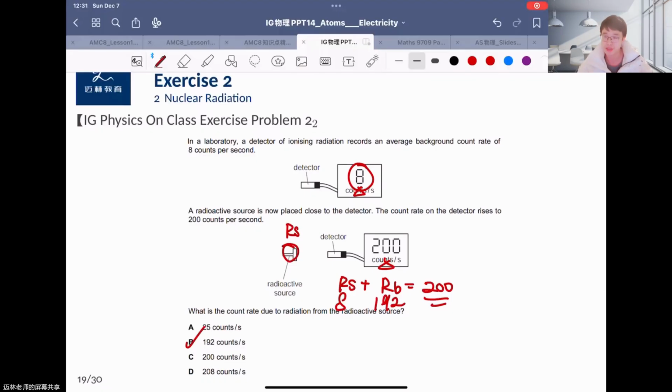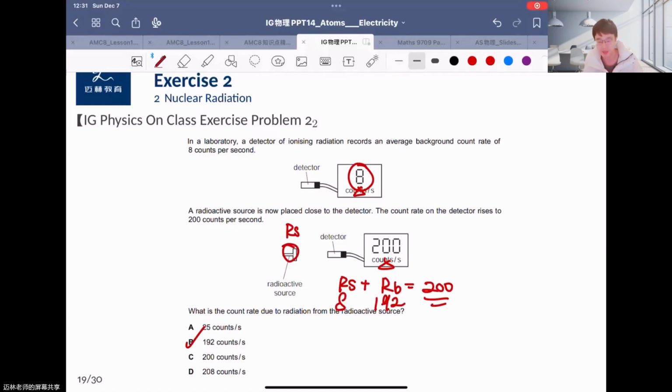Okay. So this is very important for you to understand about the background radiation and about the readings. Source radiation added to background radiation is finally the detector's reading. Also remember that there is a very big difference between alpha, beta, and gamma particles. Please try to understand them and take notes for the tables.